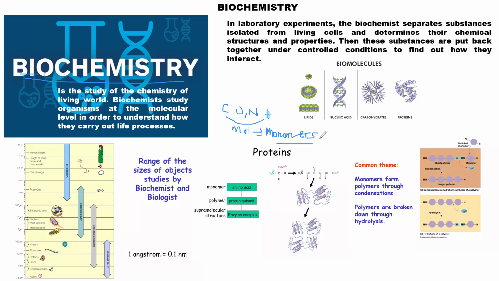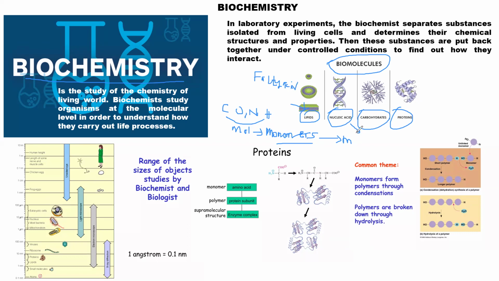And of course, it's these monomers that will form what we call macromolecules or biomolecules of life. And what are these biomolecules of life? We have lipids, nucleic acids, carbohydrates and proteins. And each of these macromolecules or biomolecules has its own monomers. An example of monomers of lipids is fatty acid and glycerol.